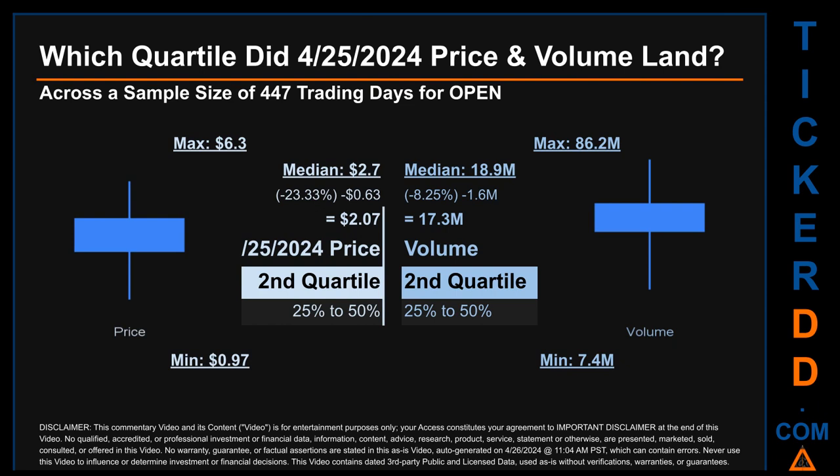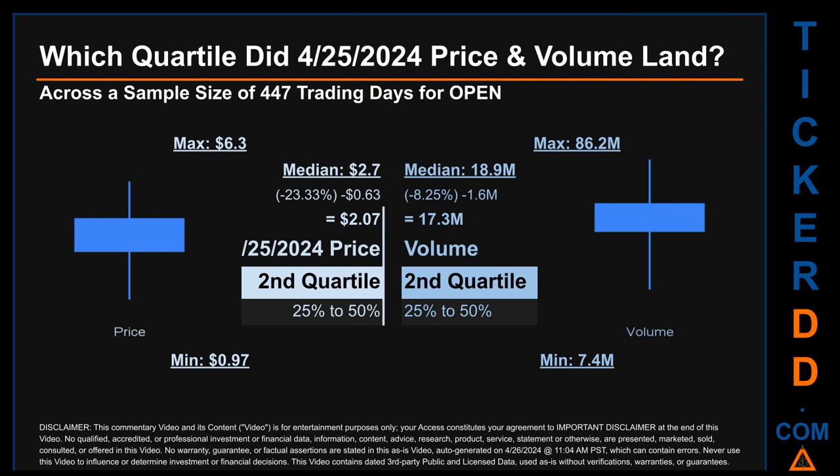The day's volume landed within the second quartile, that is within the 25% to 50% range of all sampled daily volume, which saw a max daily volume of 86.2 million and a minimum of 7.4 million. Quartiles tell us about the spread of a data set by breaking that data set into quarters, just like how the median breaks the set into half.